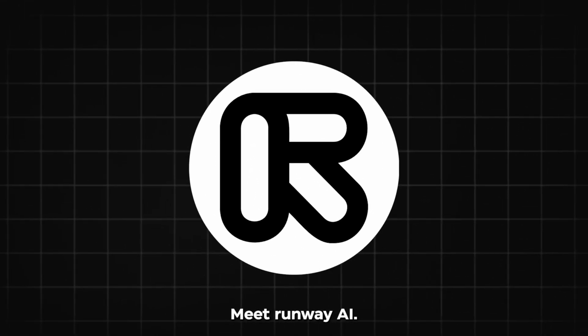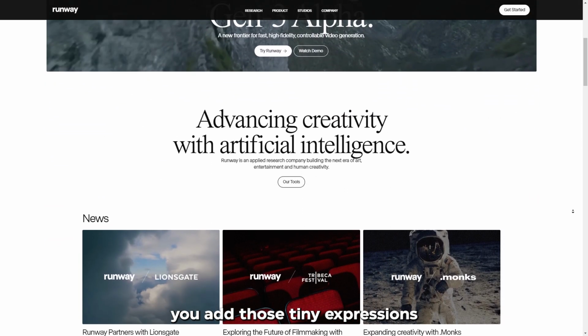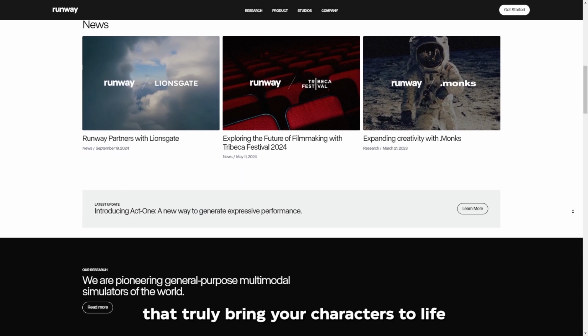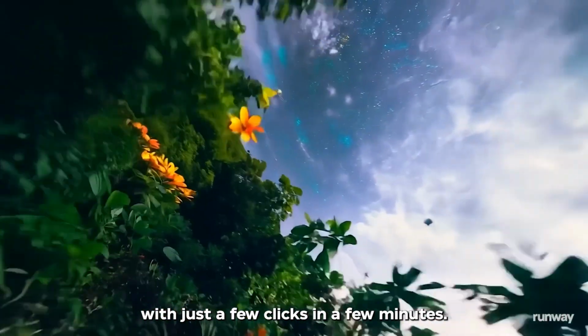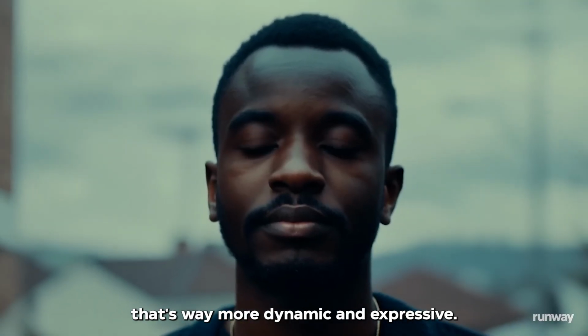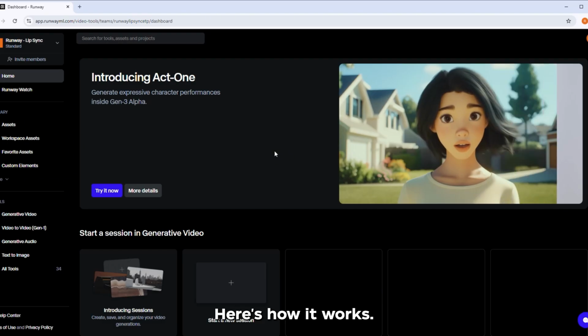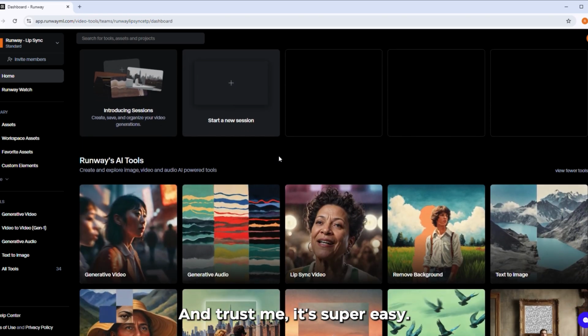Meet Runway AI. This powerhouse tool for video editing and animation lets you add those tiny expressions that truly bring your characters to life. With just a few clicks in a few minutes, you'll have an upgraded version of your animation that's way more dynamic and expressive. For just $15 a month, you get 625 credits. It's plenty for a short video like this. Here's how it works, and trust me, it's super easy.